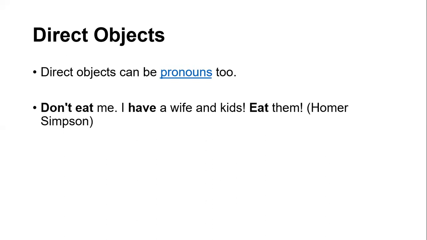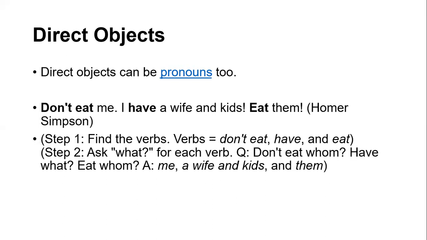Don't eat me. I have a wife and kids. Eat them. Homer Simpson. It's a very old story from English literature, from where the sentence has been taken: don't eat me. Here, find the verbs. The first is don't eat, then have and eat.